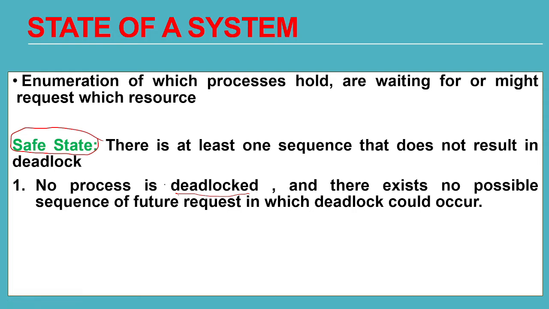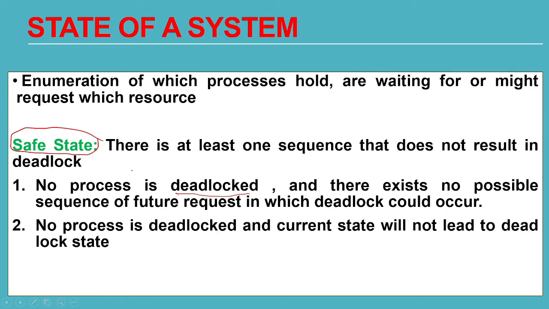Safe state means it is assurance that deadlock will not occur in future also. Processes will never go in the deadlock state. So no process is deadlocked and current state will not lead to a deadlock state.